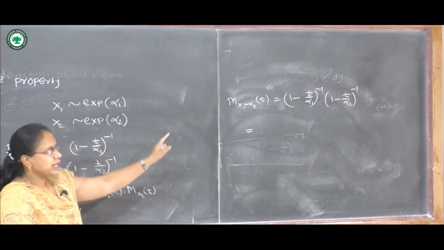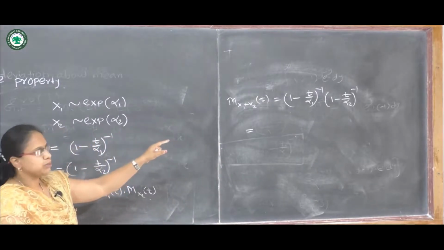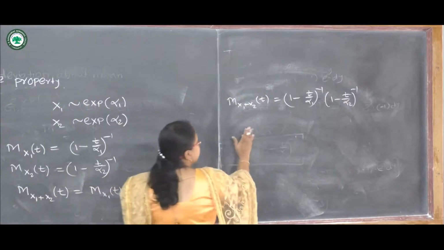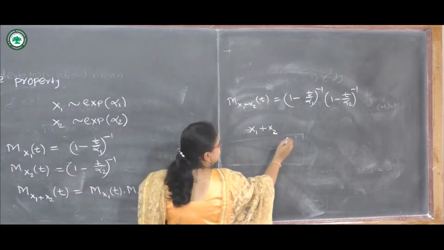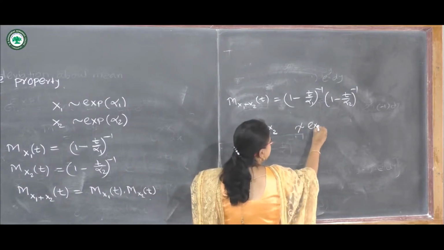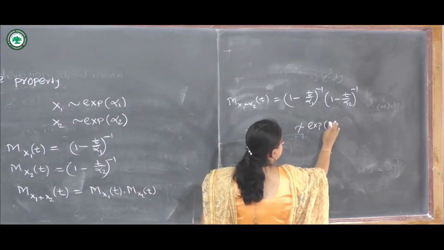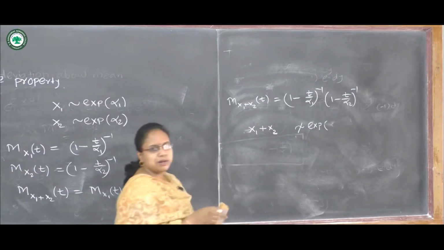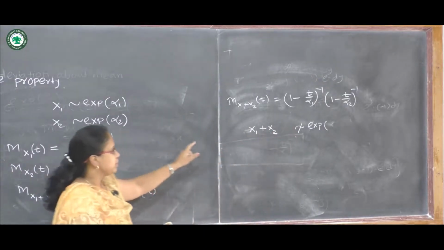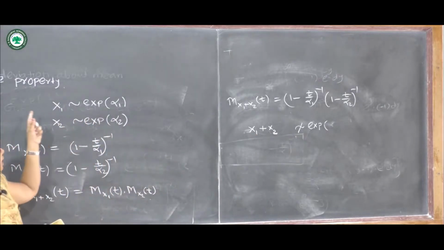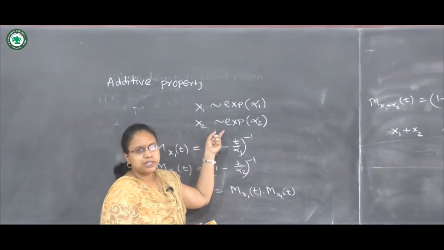This cannot be simplified further, and this is not the MGF of an exponential distribution. So that's why we can say that the variable x1 plus x2 does not follow exponential distribution with parameter alpha 1 plus alpha 2, or it does not follow the same distribution. So this is the additive property of exponential distribution.